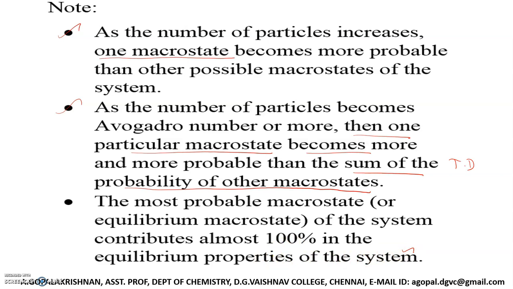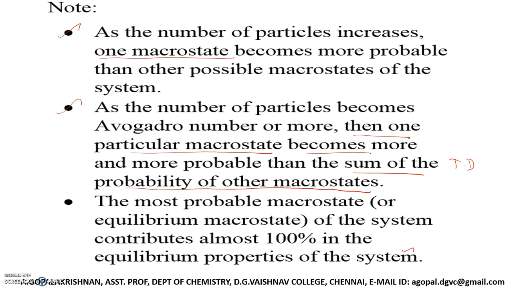Listen, if you go to more particles, then one particular macro state becomes more and more probable. Then the equilibrium properties corresponding to the system mainly depend on the most probable macro state. I'm not saying that with 100% the property depends upon the most probable macro state.